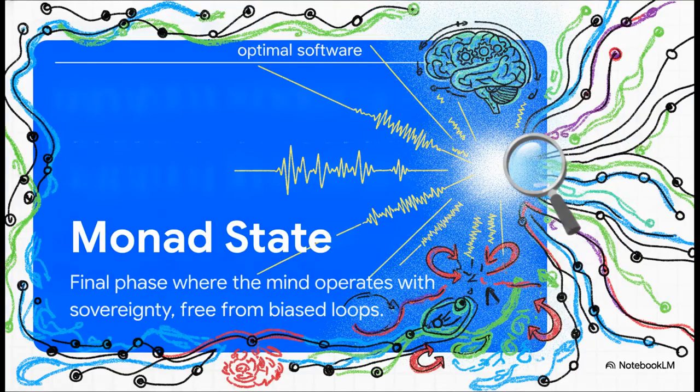So, what exactly is the monad state? Well, according to the omniversal and frontal cortex matrix scripts, it's this theoretical final phase where the mind operates with absolute sovereignty, fully disengaged from biased simulation loops. It's basically the absolute peak of this entire biohacking journey. A state of completely unfettered, super-intelligent clarity where your mind is at last running its absolute optimal software.